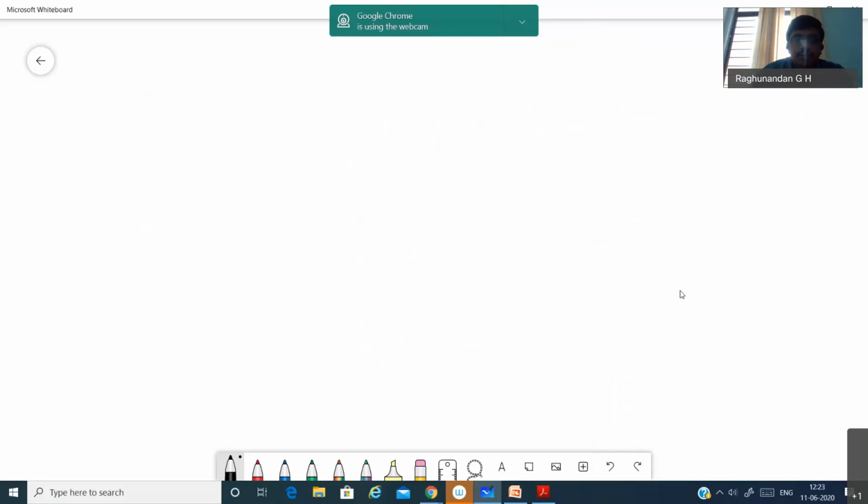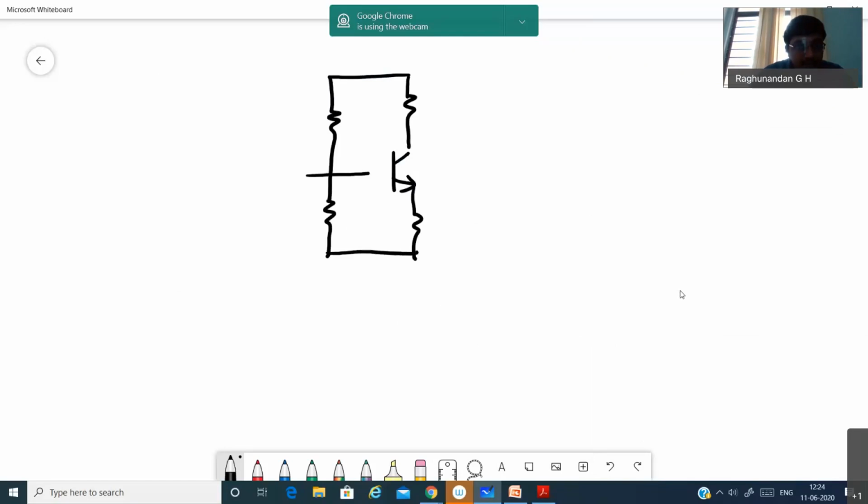After this, many of us will have a doubt: when we say that the oscillator is not going to take any input, then how is it going to produce the output? Even though I say the output is fed back as input, at first we should have something at the output, right?